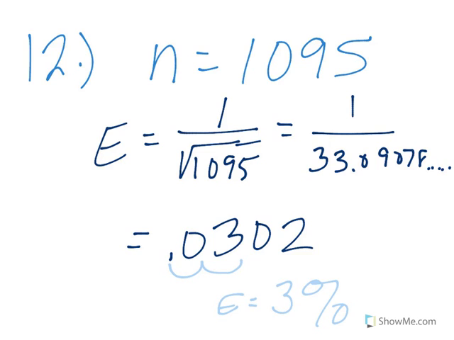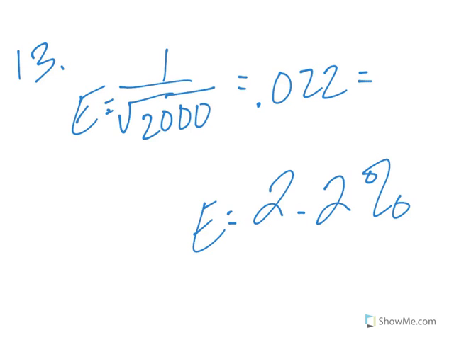All right, so I want you to hit pause and play with this until you get that in your calculator. And then, while you're paused, go ahead and go on to number 13. So number 13, we've got a sample size of 2,000. So now I have 1 over the square root of 2,000, which gives me 0.022, and as a percent, that is 2.2%, or 2%, depending on what they ask you to round to. So hopefully you now understand how to calculate the margin of error.